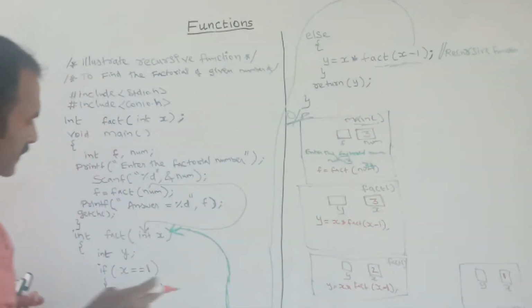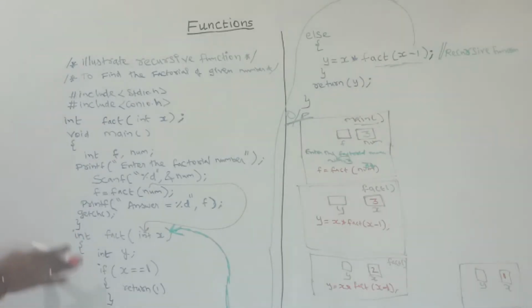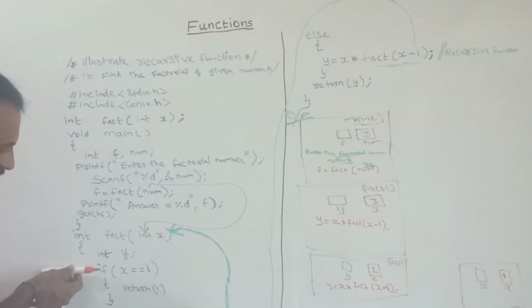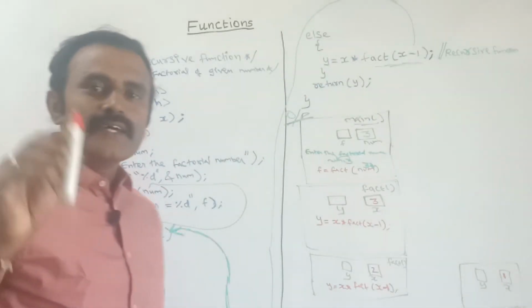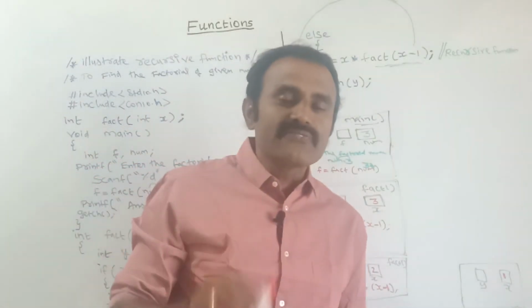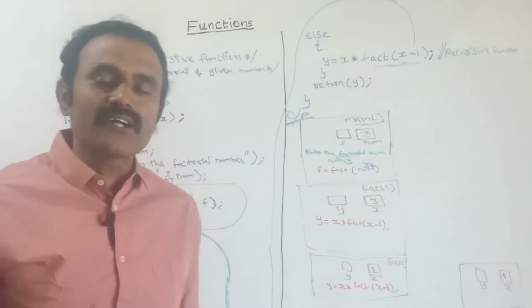Again inside this function definition, each and every instruction will work. So here I am checking this condition. If x is equal to 1, I am telling it to return 1. So here this condition is true. See, in an if else condition, only one condition will be true. If the if is true, then the else part will not work.